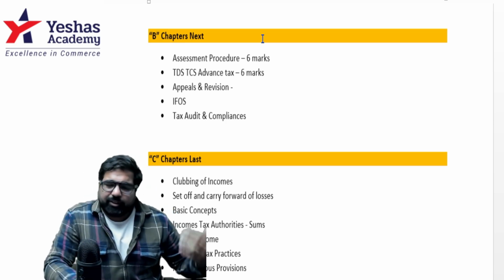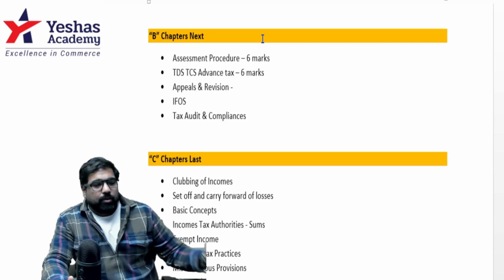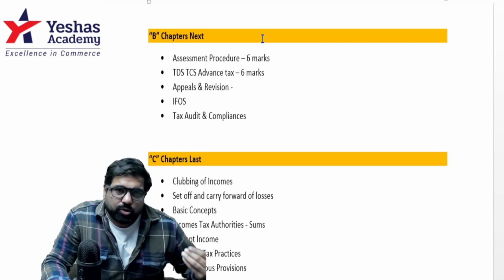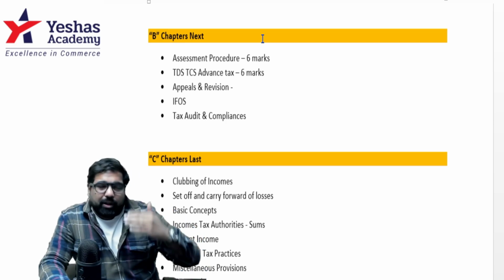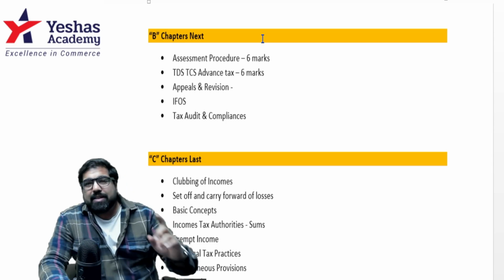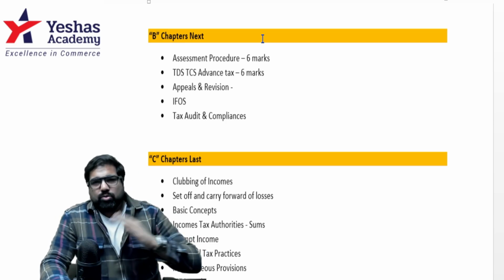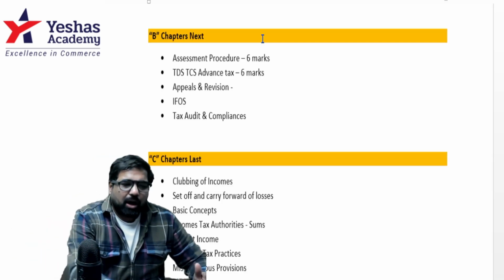Now comes unpredictability. Whether it will be there or not there, we won't know. But appeals and revision is something you should look at. IFOS, especially deemed dividend, that buyback 222F, we should look at. Tax audit and compliances, the best way to do this is through sums. Directly look at the sums of tax audit and compliances, and you'll get an idea of how this was asked in the exam.